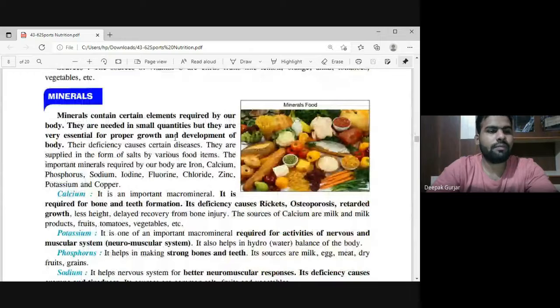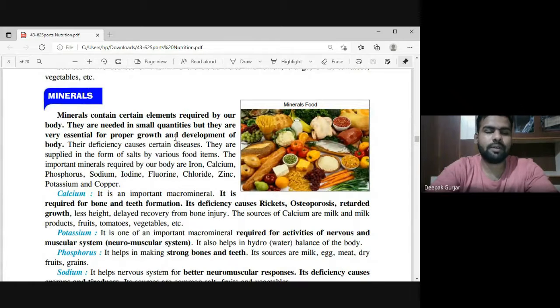Now we have to understand about minerals, right? What are minerals? Minerals are also micronutrients and they play a very important role in the diet of a person. Minerals contain certain elements which are required by our body. They are needed in a small quantity, but they are very essential for proper growth and development of our body.